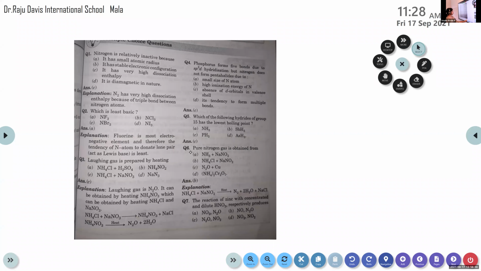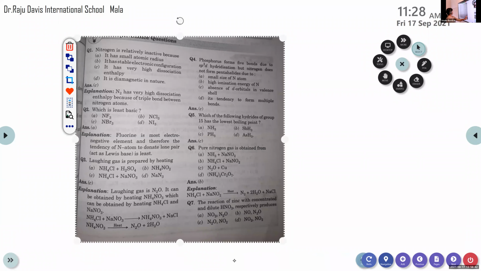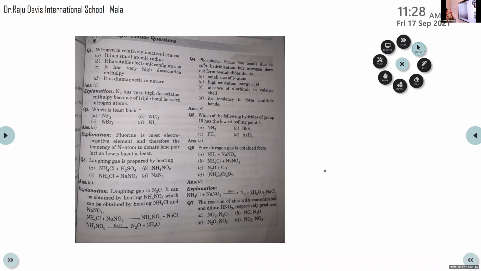So here answers are also given. First question. Nitrogen is relatively inactive. Is this image clear for you? Yes. So first question, nitrogen is relatively inactive because it has small atomic radius, it has stable electronic configuration, it has very high dissociation enthalpy, it is diamagnetic in nature. So which is the correct answer that we already discussed?